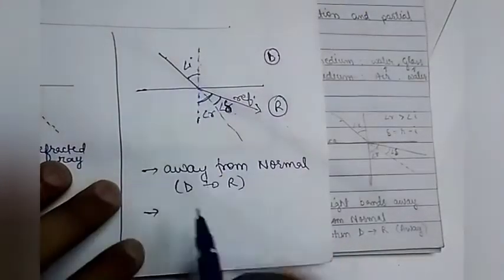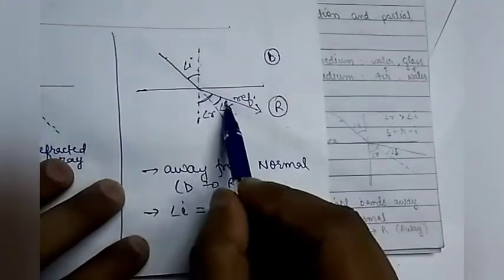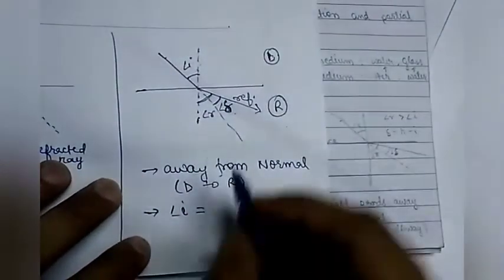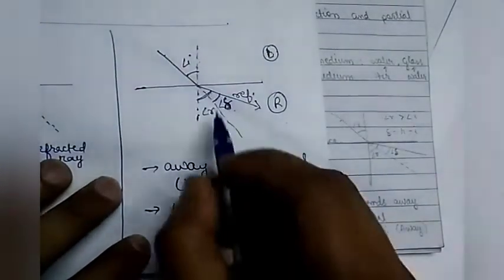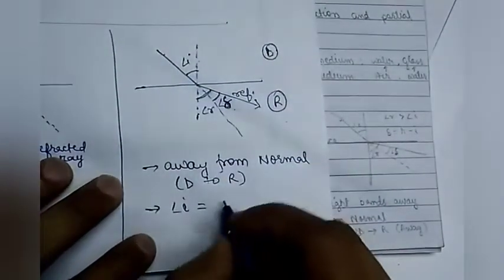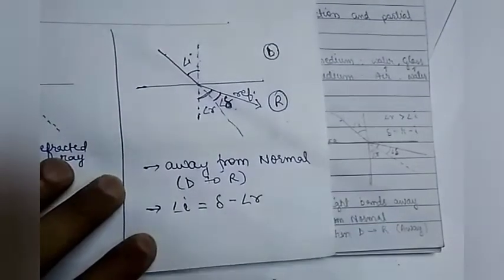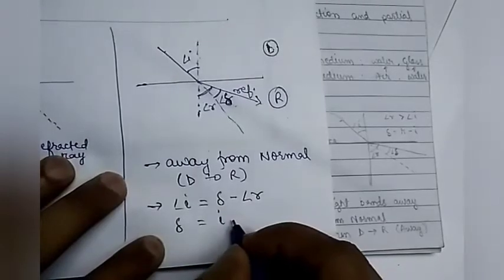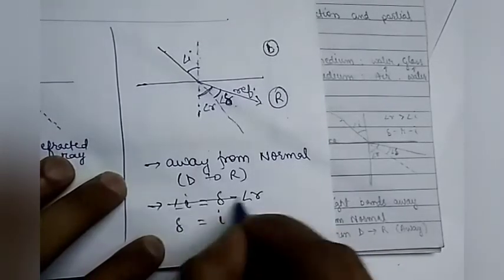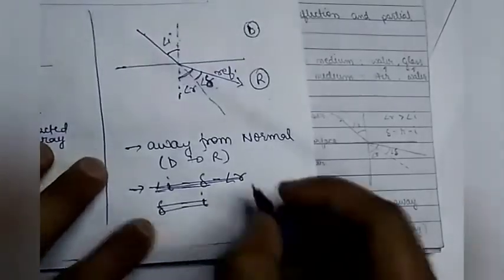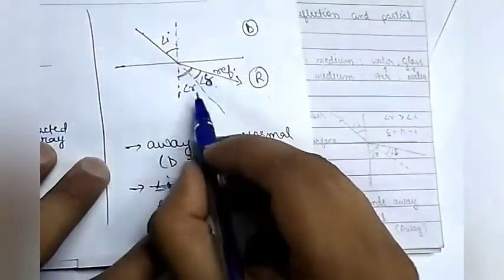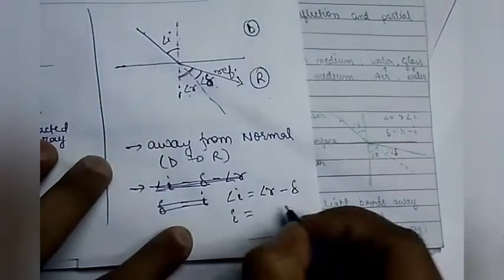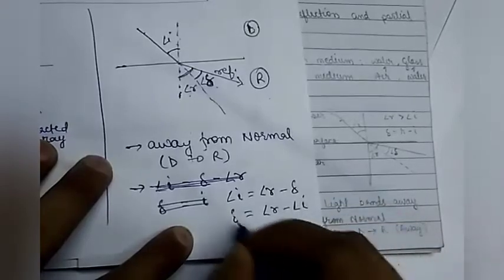Here angle I is equal to the angle of refraction minus the deviation, then only the vertical opposite angle will be satisfied. Since the angle of refraction is more, deviation will be equal to angle of refraction minus angle of incidence.